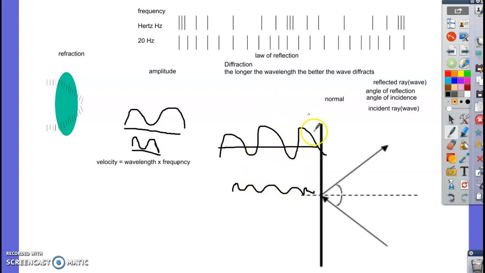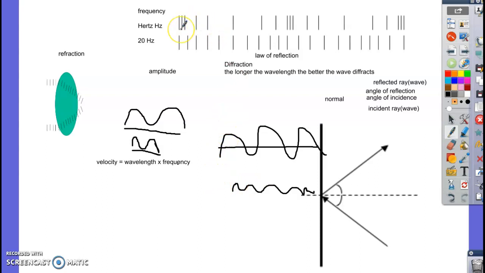So the more it goes up and down away from the resting position, or that line in the middle, the more amplitude it has. And this is usually how much energy. Think about a slinky. If we're making a slinky go up and down like this, the more energy we put into it, the higher the things are going to be, and the less energy, it's going to have less amplitude. And so that kind of makes sense. So it is related to how much energy it has.